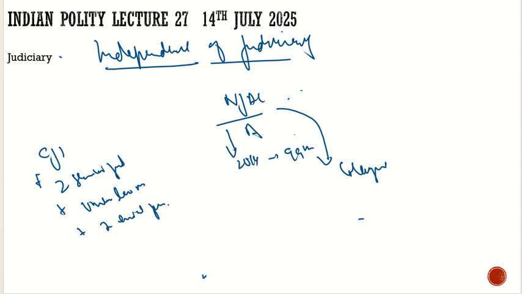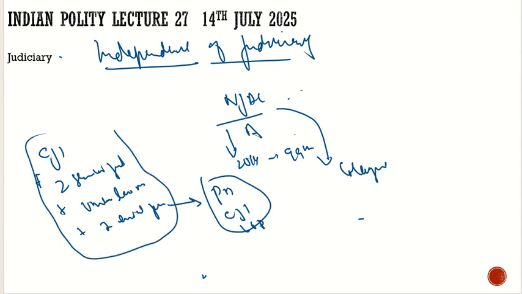And who will appoint these two eminent persons? They would be appointed by a three-member committee, which will consist of the PM, the Chief Justice of India, and the leader of opposition. So these are the members of the NJAC, and they will decide over the appointment and transfers of the judges. But this was not liked by the Supreme Court. Why? They felt that the executive was trying to intervene in the judiciary, and the Supreme Court by its verdict declared NJAC unconstitutional.